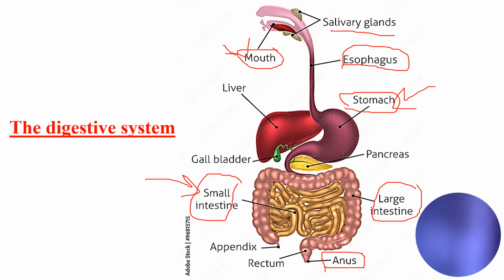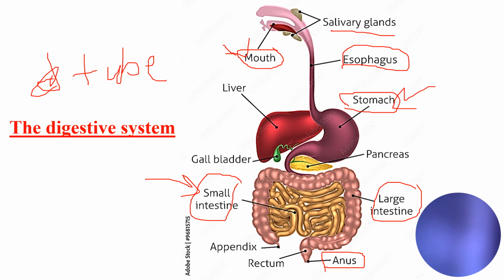So I will repeat. The mouth, esophagus, stomach, the ones that I have circled, small intestine, large intestine, and anus, we call these organs the digestive tube. Why is it called the digestive tube? Because it is the place where the food and the waste pass, so it's like a tube. It's the pathway of the food and the waste.